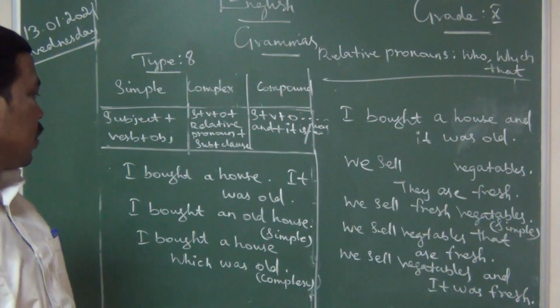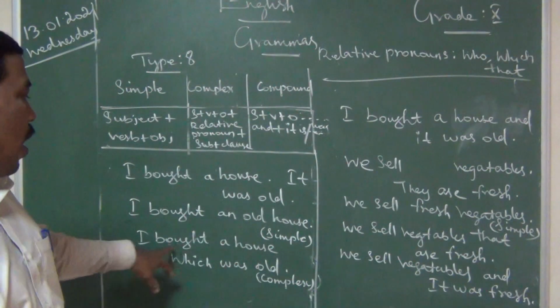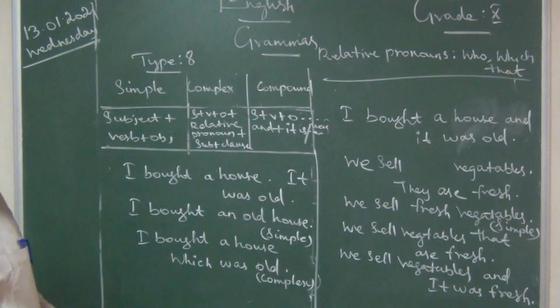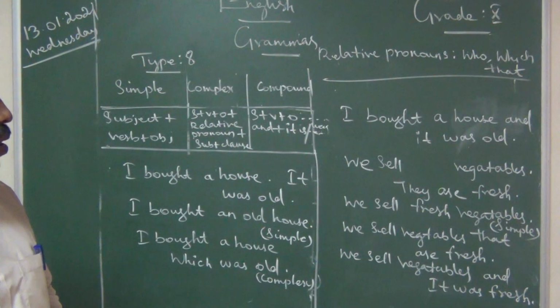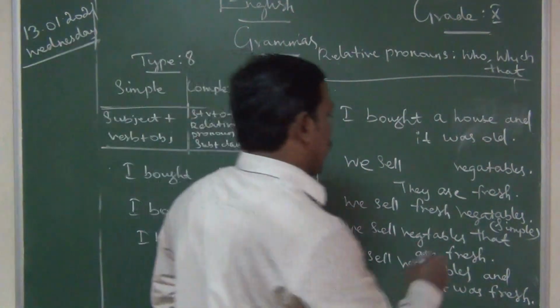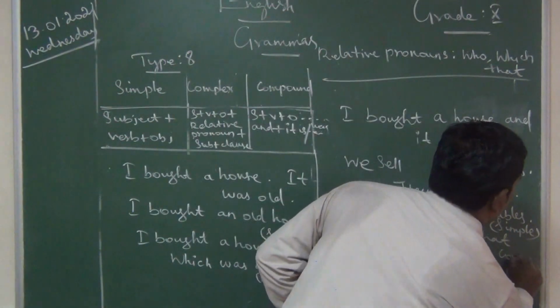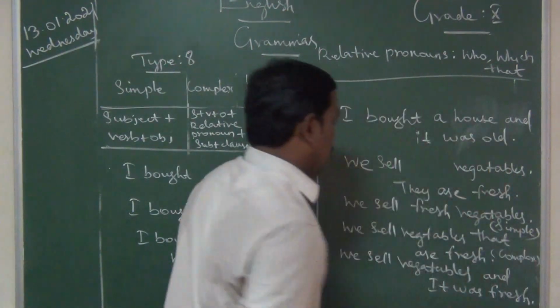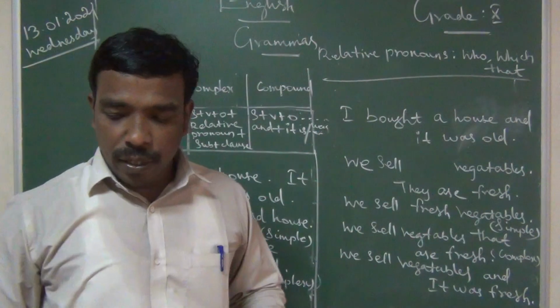So, I bought a house, it was old: I bought an old house; I bought a house which was old. I sell vegetables, they are fresh: we sell fresh vegetables. Next, compound sentence, complex: we sell vegetables that are fresh.